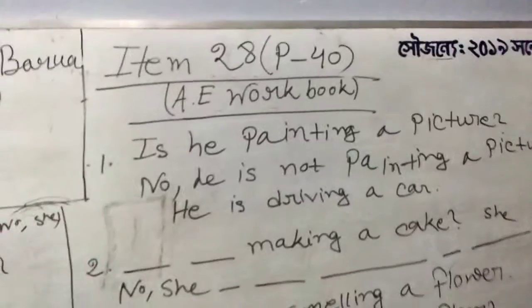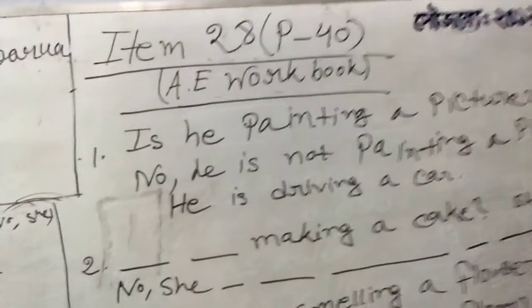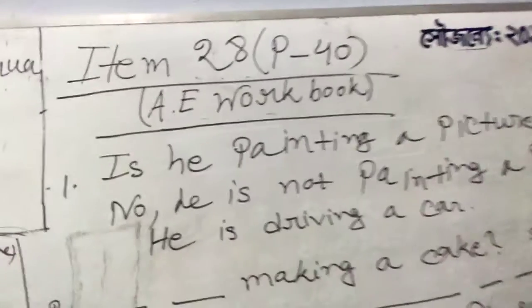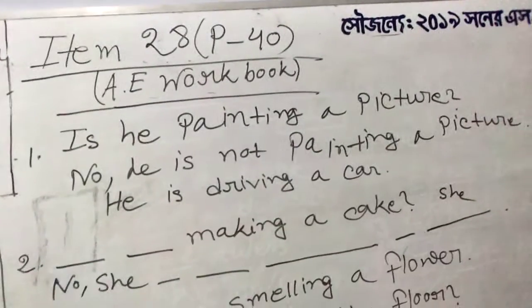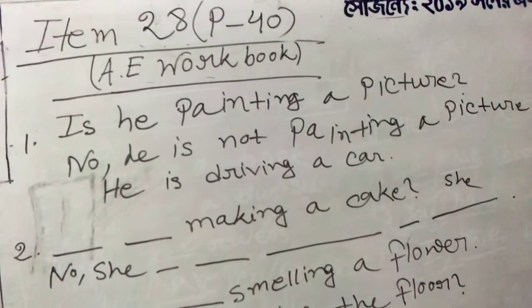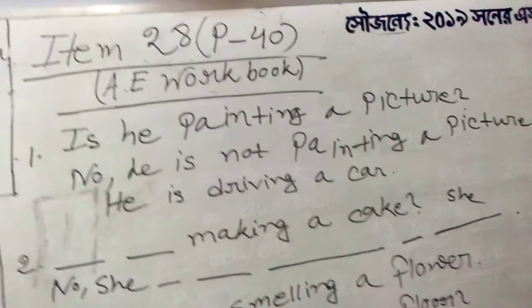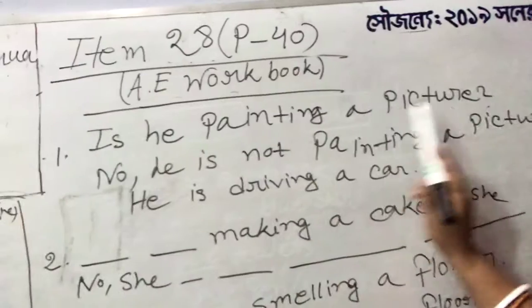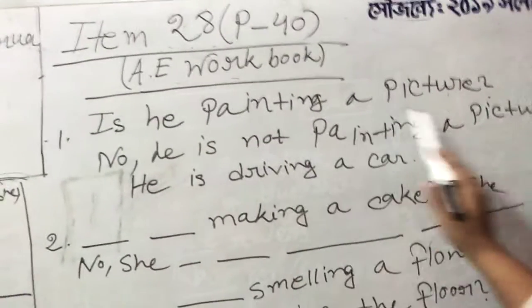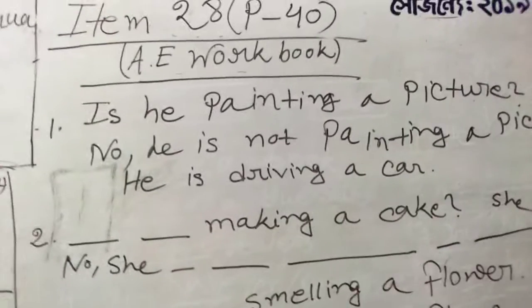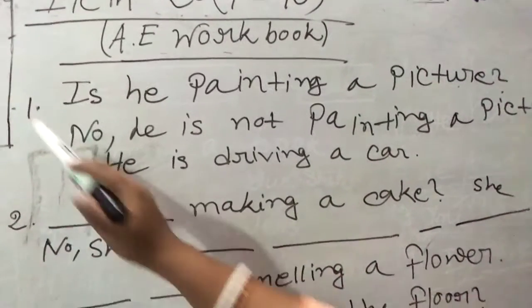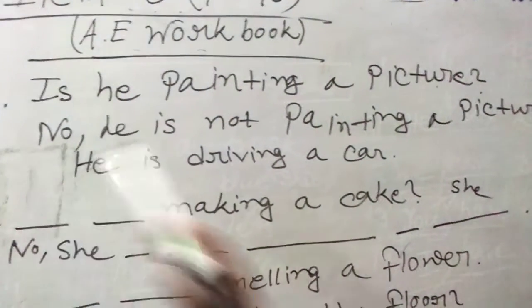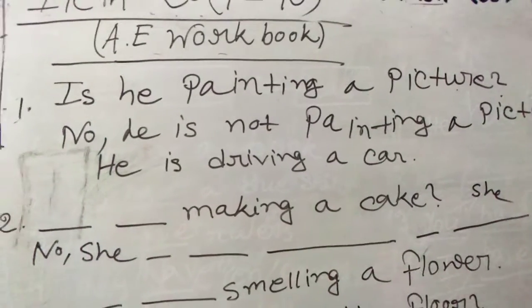Look at the board. It is item number 28, page number 40, Active English workbook. Are you ready, guys? Now let's get over it. Is he painting a picture? Here the question asks if someone is painting a picture. In the book, beside number 1, you will see the picture of a man driving a car.